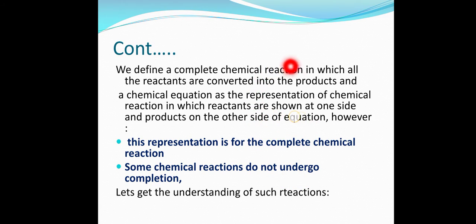So this information is basically for complete chemical reactions, but there are some reactions which are not completed at any time of their interaction, or you can say these reactions do not undergo completion, they are always incomplete. How are they always incomplete? What kind of reactions are they? If such reactions are possible, what are the uses of these reactions? This we will discuss in this topic today.